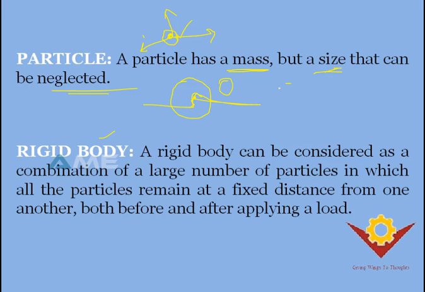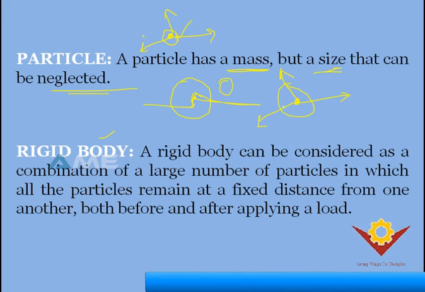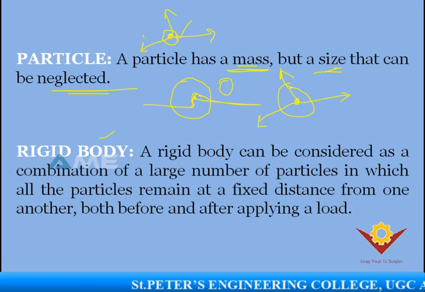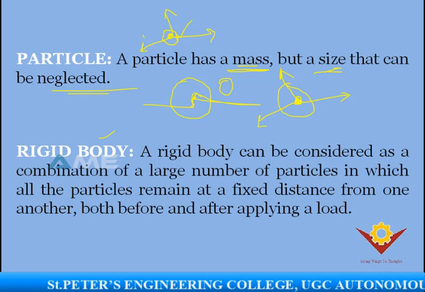You can see here, all the forces will act at the center, at the same point. So to solve your problems very easily, we are considering only the mass, not the shape and size of that body. And moreover, all the forces will act at that particular point.